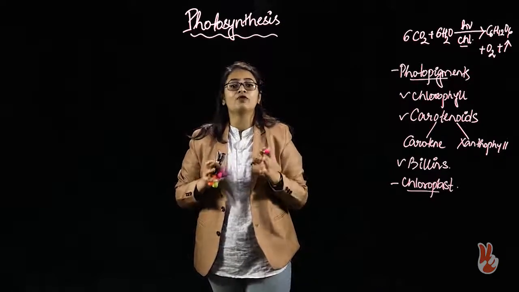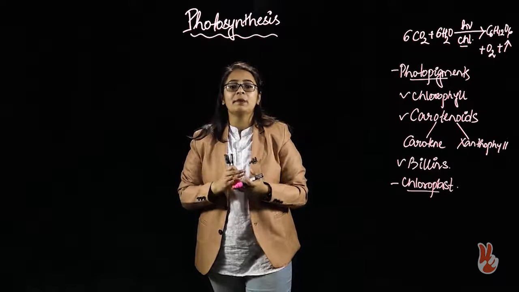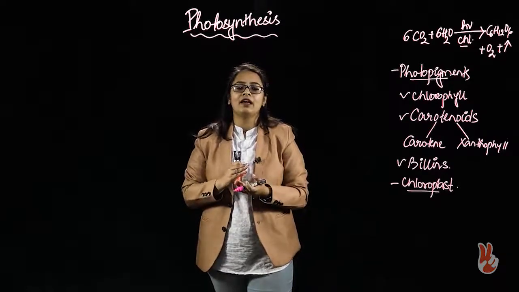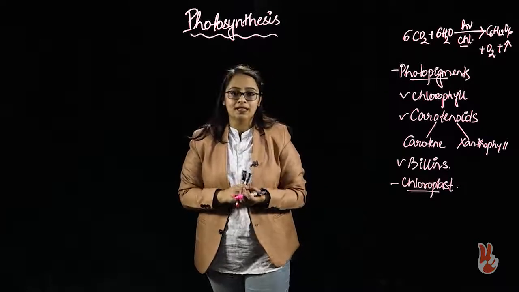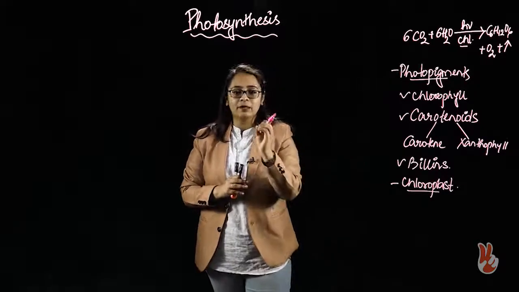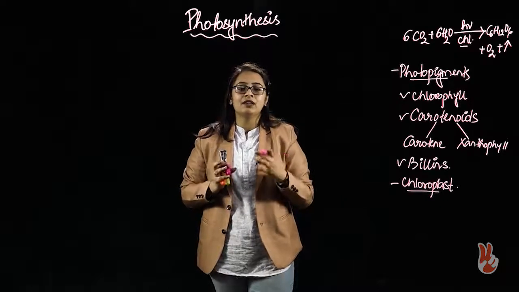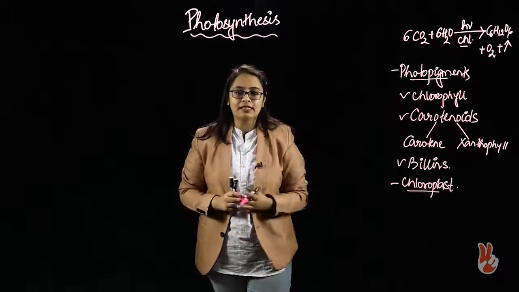We can have different types of plastid depending upon the type of pigments present. We can have leucoplast, chromoplast, and chloroplast, and chloroplast is that particular organelle which is related to the process of photosynthesis.